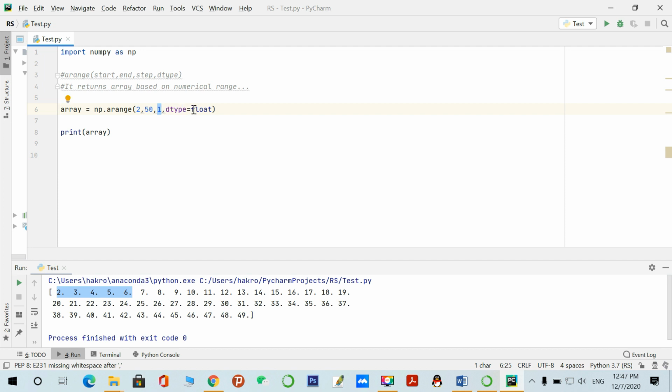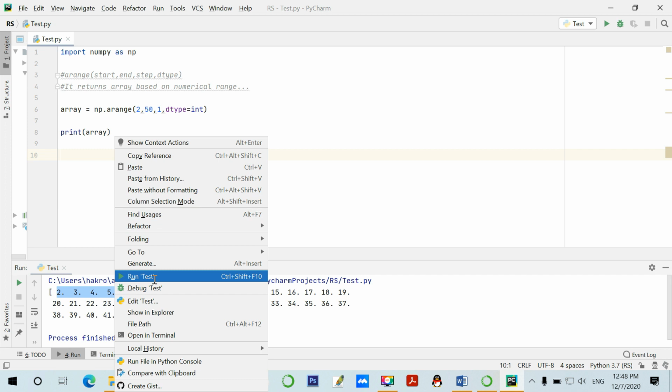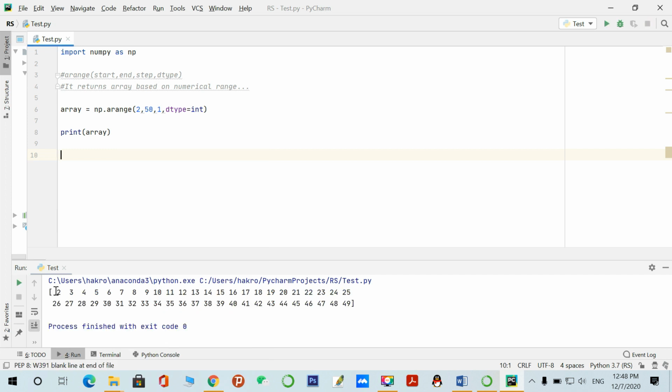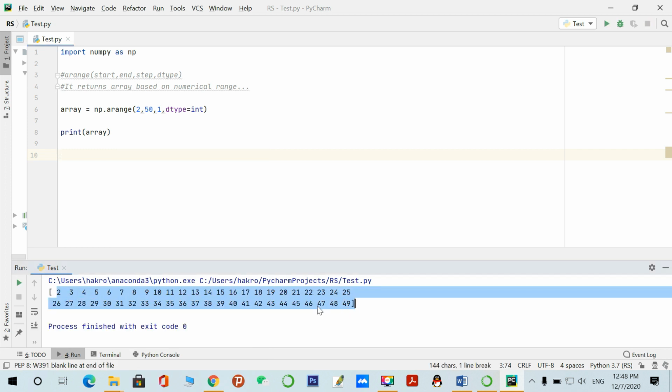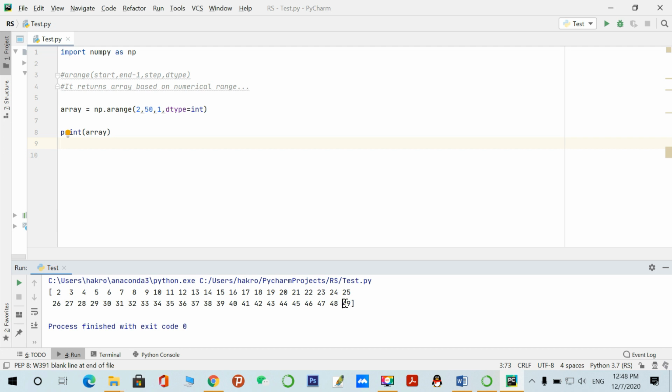If I also want to change the data type to integer, it will create an array with integers from 2 to 49 basically. Here the end works as n minus 1, that's why it was created only up to 49. So yeah, that's it.